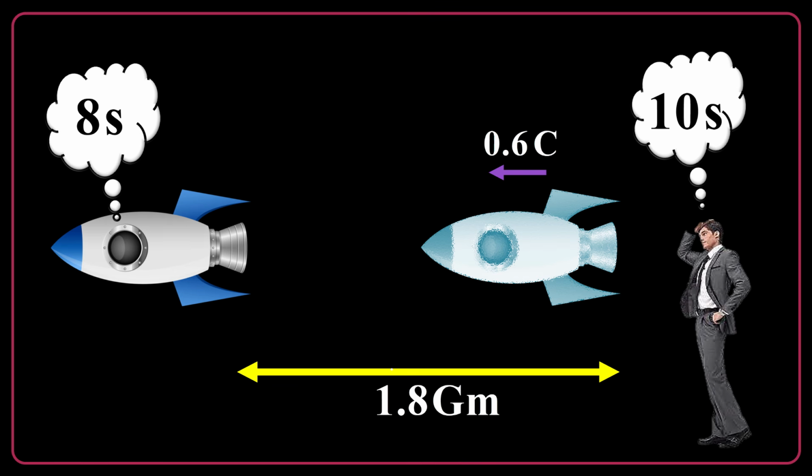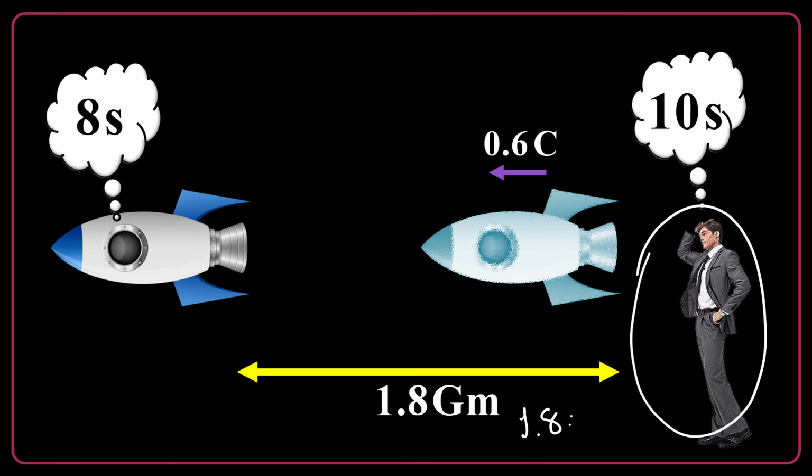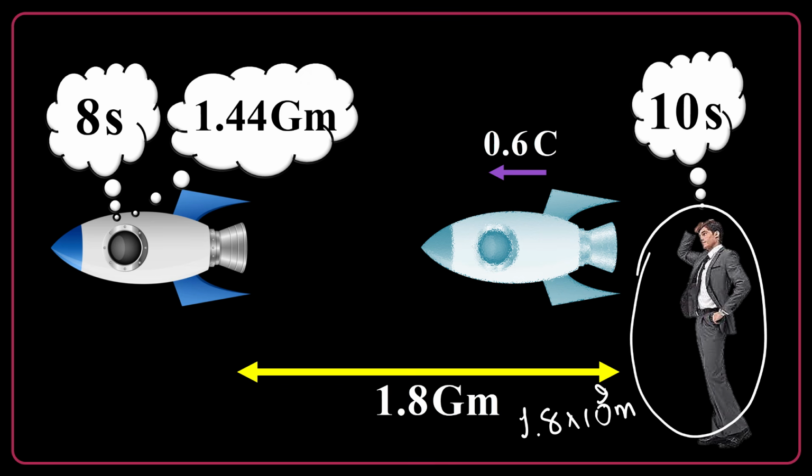The length of the journey as measured by the ground observer seems to be 1.8 gigameter. That means it's 1.8 × 10^9 meters. But according to the passengers of the spaceship, it is shorter: 1.44 gigameter. It's 1.44 × 10^9 meters.